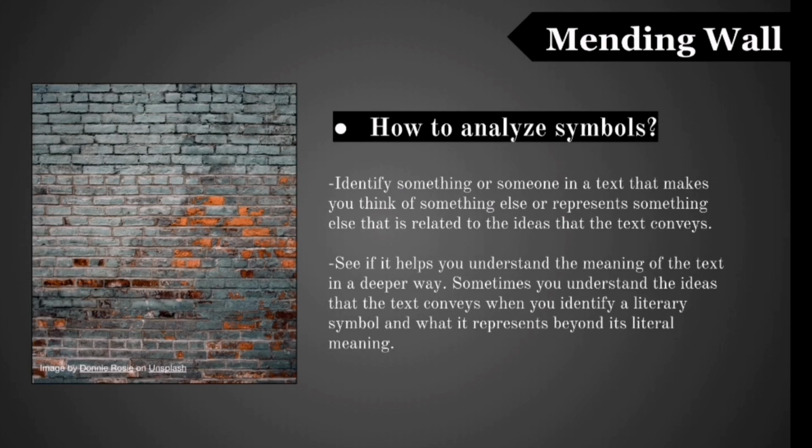Now, how to analyze symbols? First, identify something or someone in a text that makes you think of something else or represents something else that is related to the ideas that the text conveys. And see if it helps you understand the meaning of the text in a deeper way. Sometimes you understand the ideas that the text conveys when you identify a literary symbol and what it represents beyond its literal meaning.